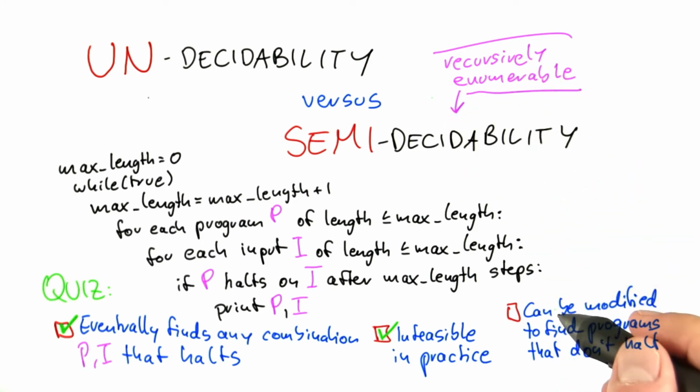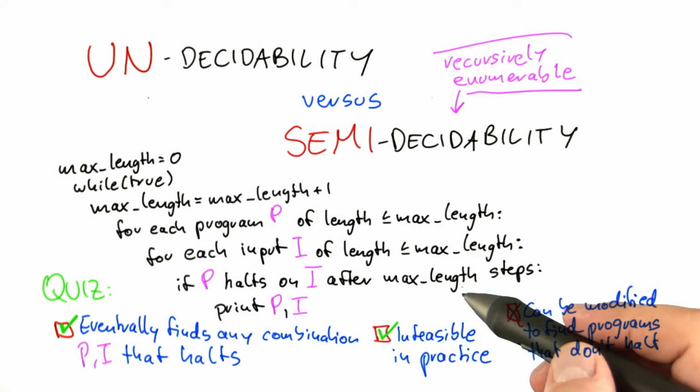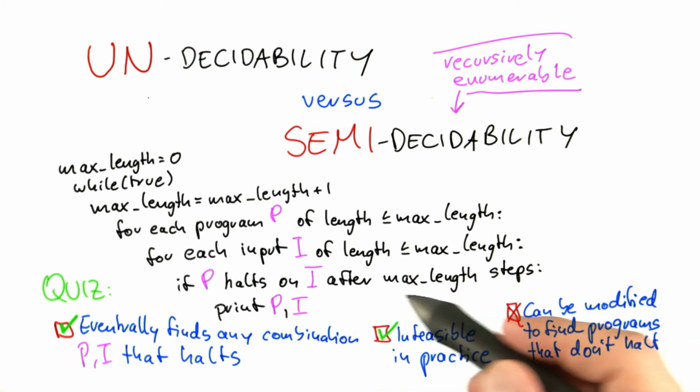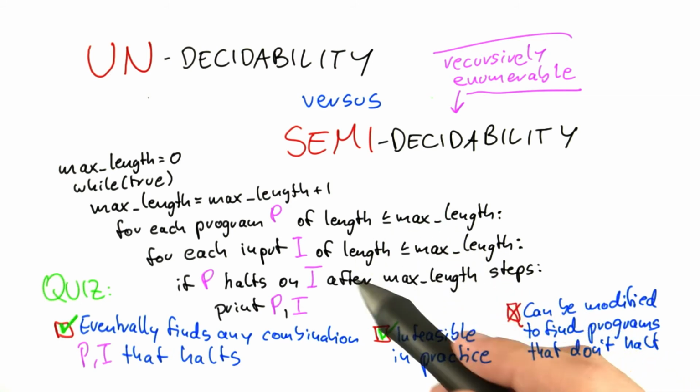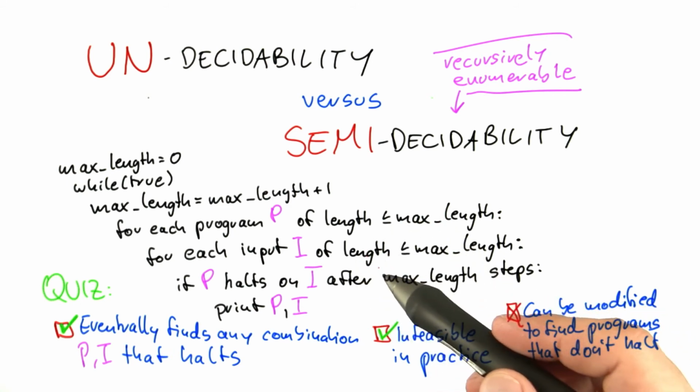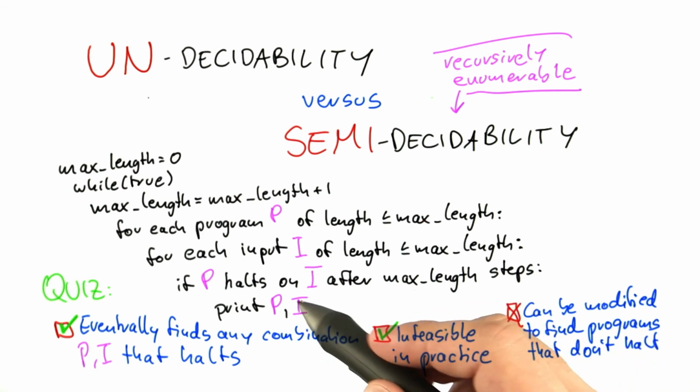Now this one is interesting. Can this algorithm be modified to output any programs that don't halt? And the answer here is of course no, because this technique here clearly only works when the program stops. As long as the program goes on, we cannot make any statement about it. We cannot say if the program will still continue running, if it will stop at a certain point in time, and that is the reason why we can't modify this algorithm so that it finds combinations of programs and input that don't halt.